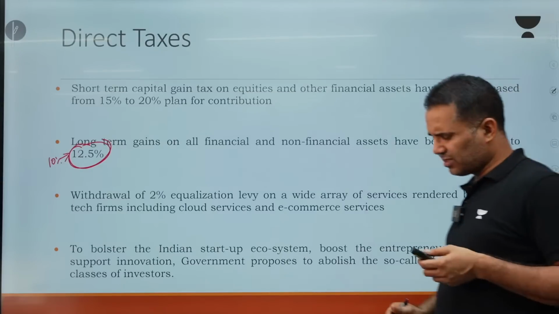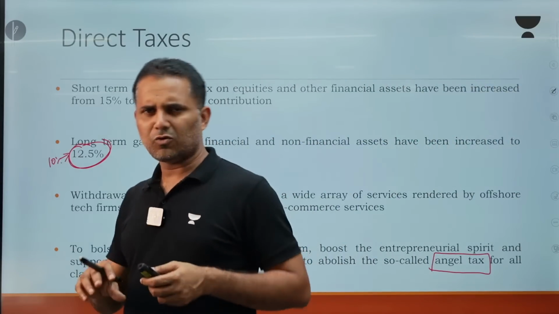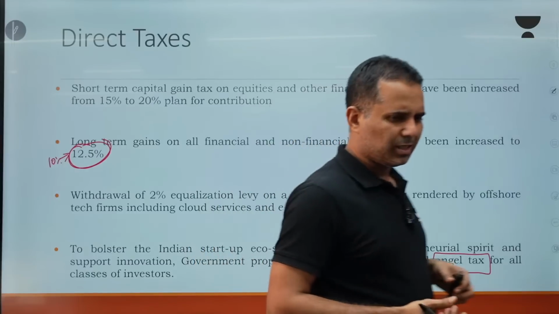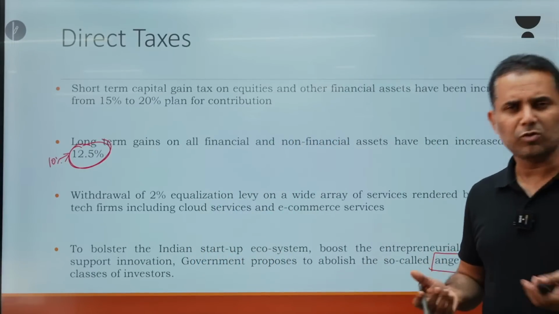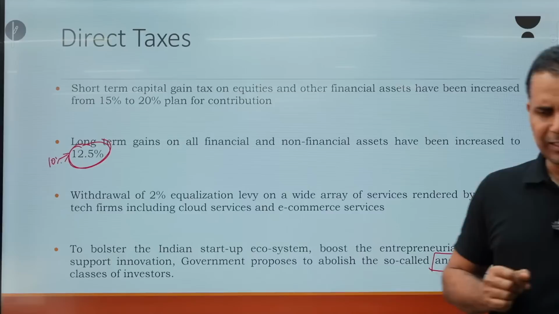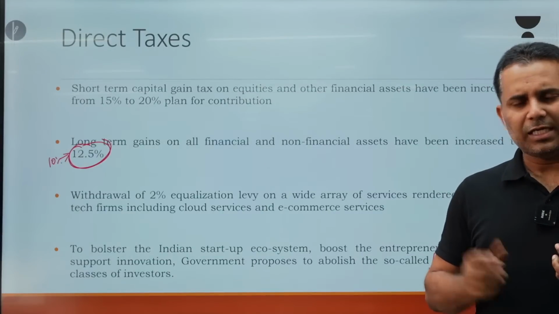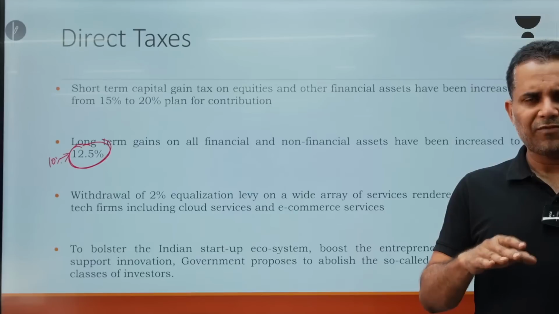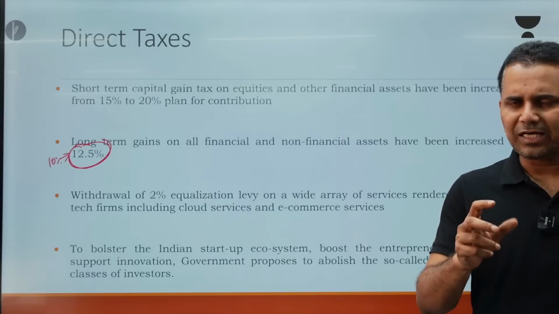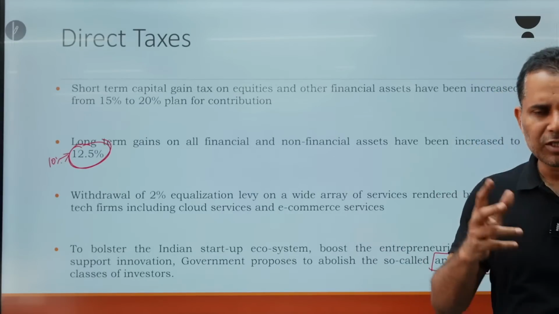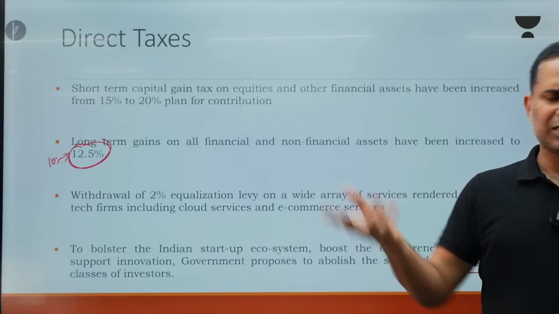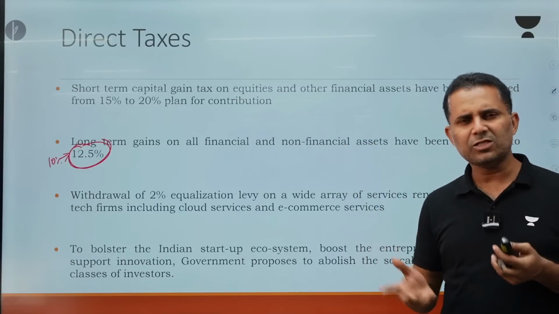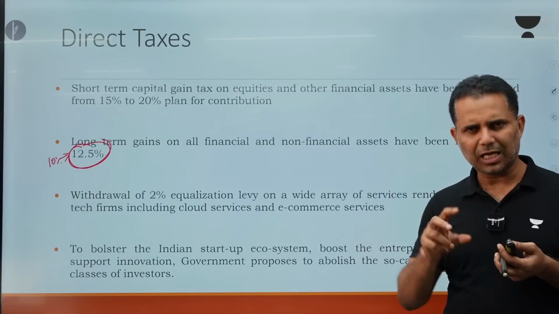There was a lot of confusion regarding how to exactly calculate angel tax. A lot of startups and unlisted companies have asked government to remove this angel tax. So what is angel tax? It is applicable on all those companies which were not listed. So if a company is not listed, the exact valuation is never clear. What is the value? If a company is listed, share is getting traded, so you know the actual valuation of the company as per the share price. But if a company is not listed, you don't know the exact actual valuation.